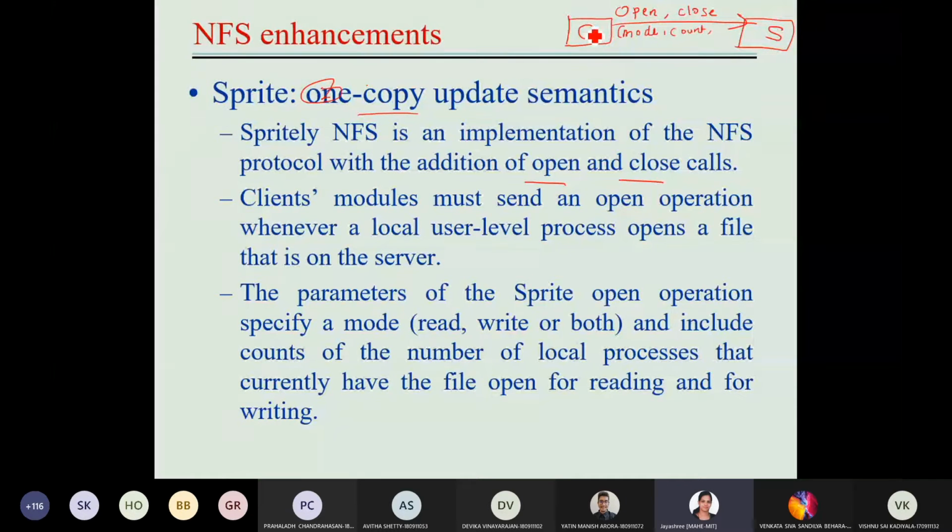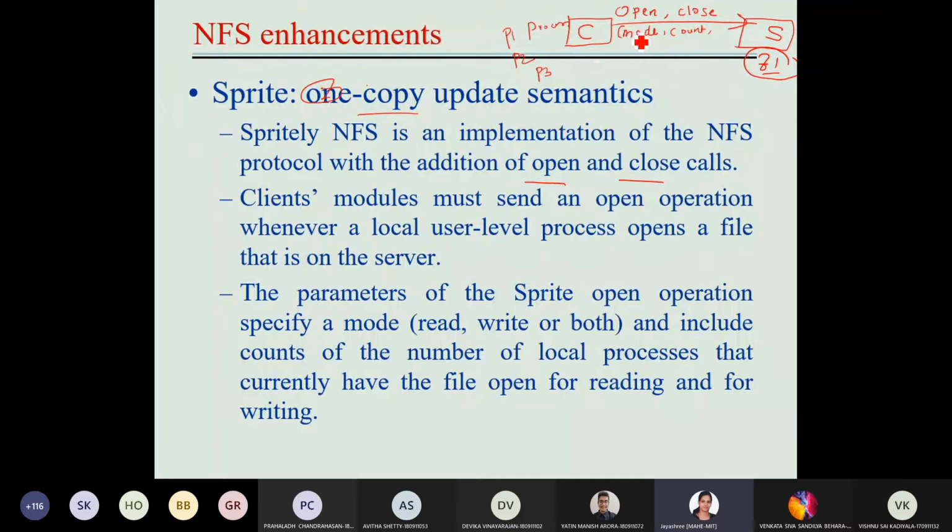Count means some clients will have multiple processes. It is not running only one process, it has multiple processes, and several of these processes are accessing the same file. Say there is a file called F1. Process P1 is already accessing F1, process 2 is also accessing F1, and now process 3 is sending a request to open the same file F1.